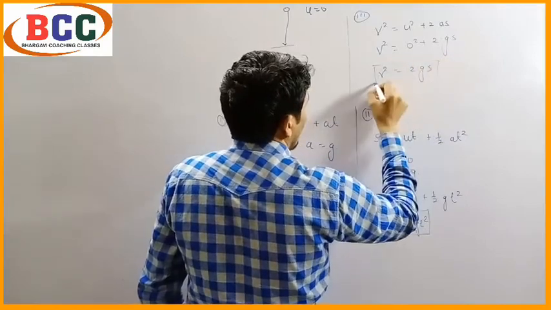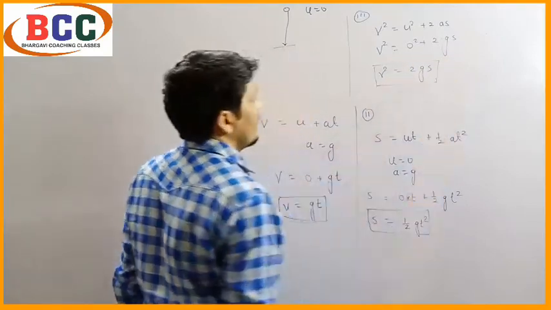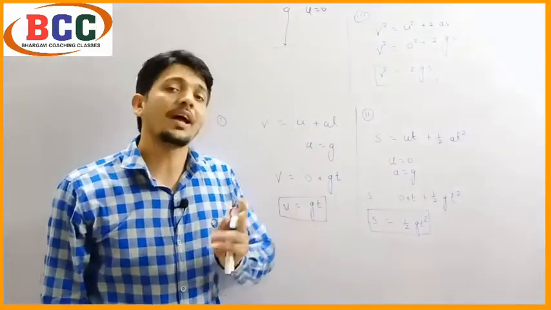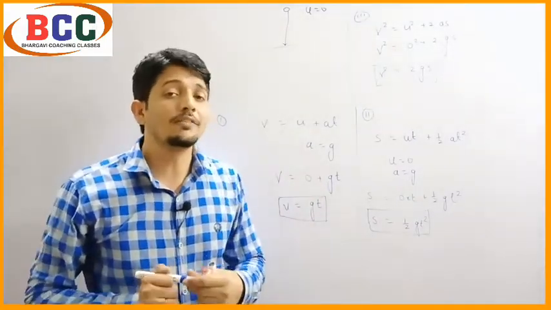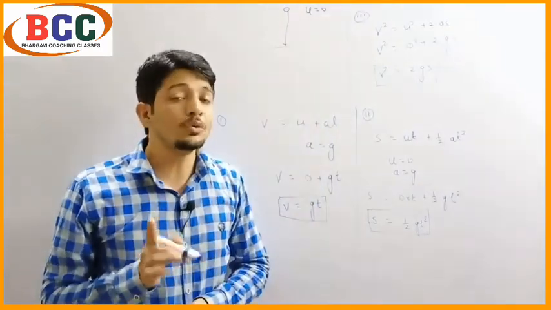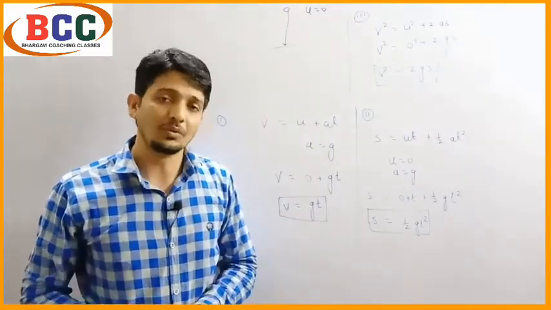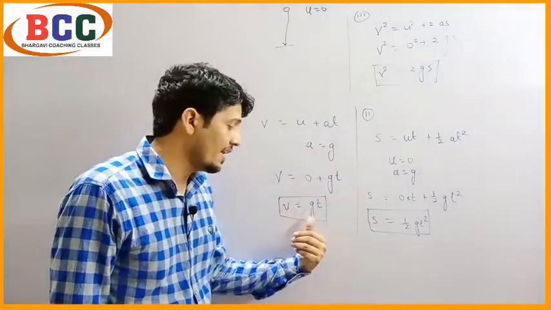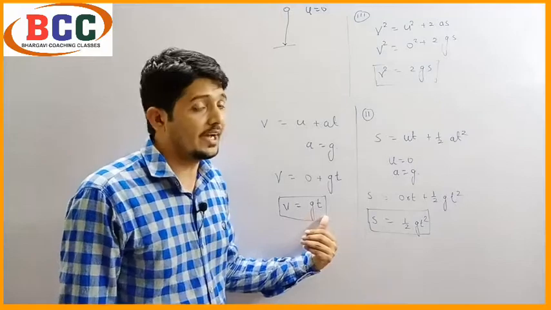So these are the three kinematics equations, or we can say these are the three transformed kinematic equations for the gravity of Earth, when an object falls down toward the Earth due to the influence of gravitational force. The first equation shows the relation between velocity, acceleration due to gravity, and time.